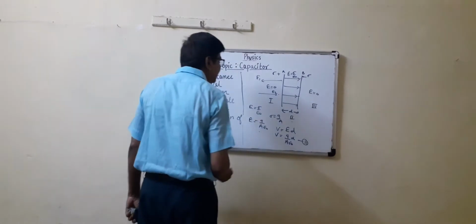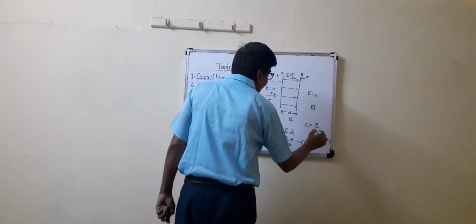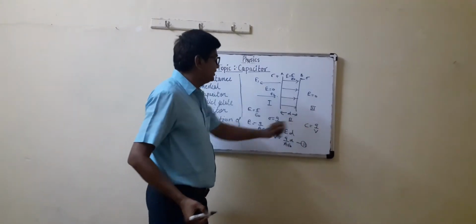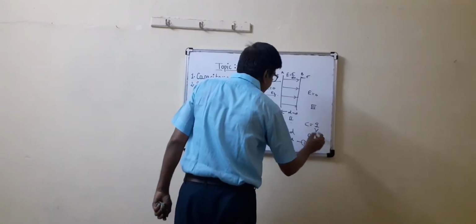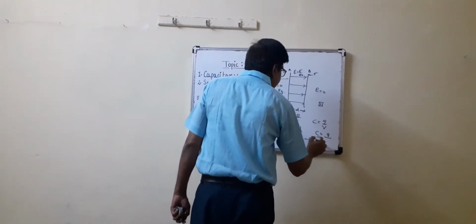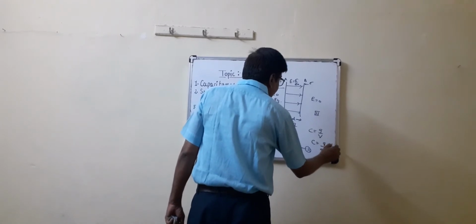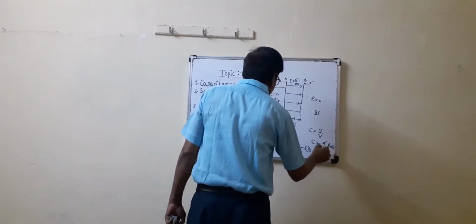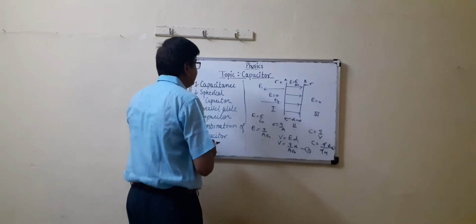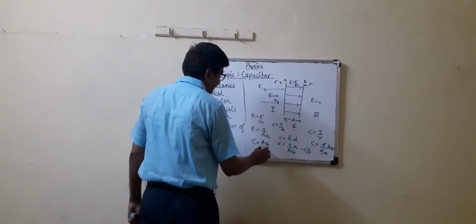But we have to calculate the capacitance. So capacitance C is equal to Q upon V. Putting the value of V in this equation, C is equal to Q upon V, and V means Qd upon A epsilon naught. Q cancels Q. So the value of C is A epsilon naught upon d.